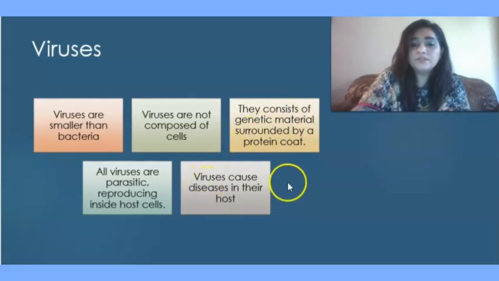Viruses cause diseases in their host. They mostly cause diseases because they depend on the host for their reproduction. The host can be an animal, plant, or other organisms, for example, bigger microorganisms such as bacteria. So viruses need a host cell in order to survive. They go inside the body of the host cell, multiply there, and they cause diseases in the body of the host cell.